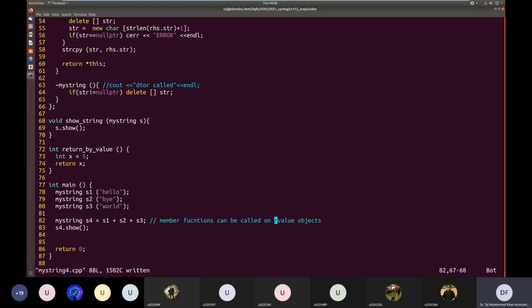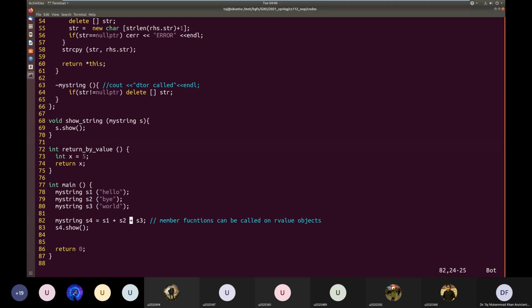So here S1 plus S2 results in a temporary object, the concatenation of S1 and S2, and for that temporary R value object, the second plus operator function will be called. Since it's a member function, we can call member functions on temporary R value objects.